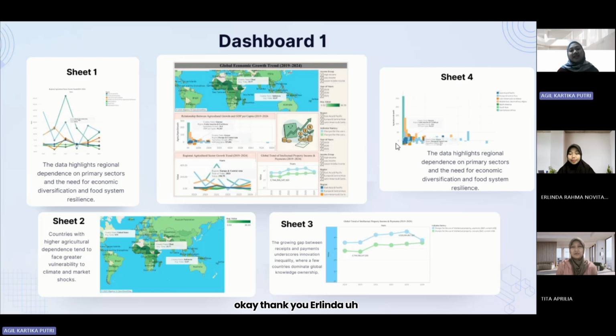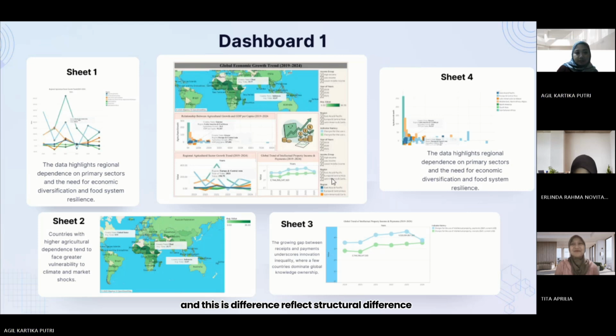Okay, thank you, Erlinda. Let's begin with the first visualization, the agricultural growth trend from 2019 to 2024. We can clearly see that sub-Saharan Africa and South Asia show strong but unstable growth, with Europe and North America showing steady yet slower growth. This difference reflects structural differences, as developing economies are still strongly tied to agriculture.